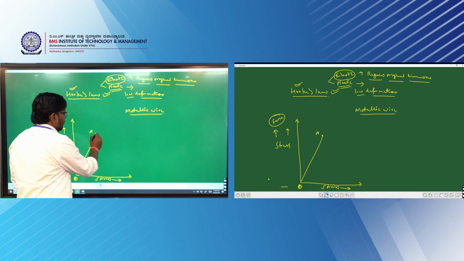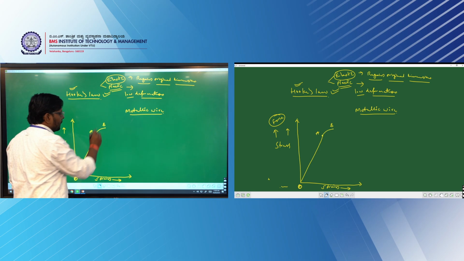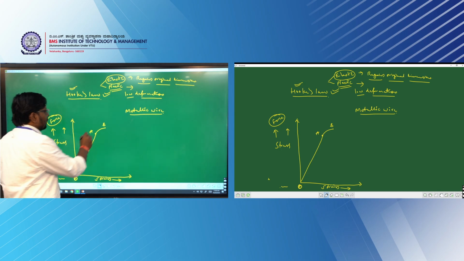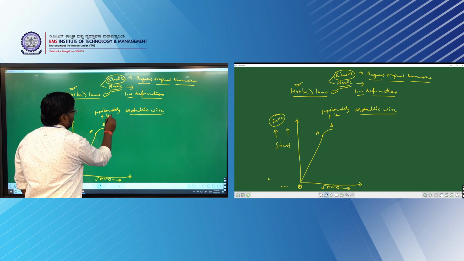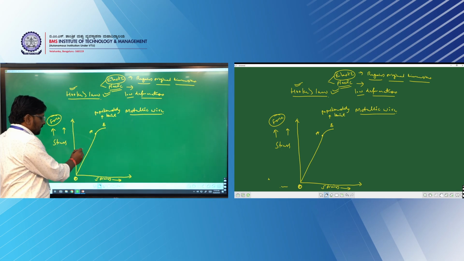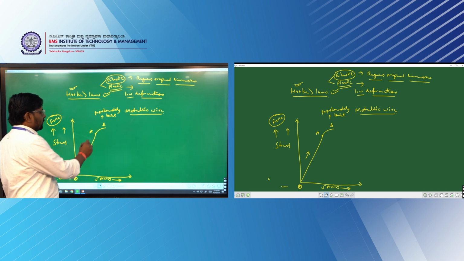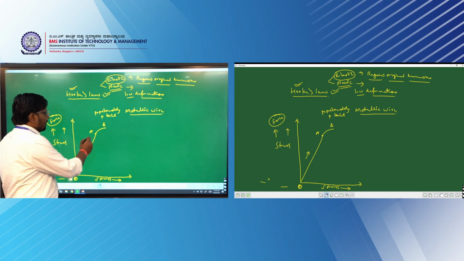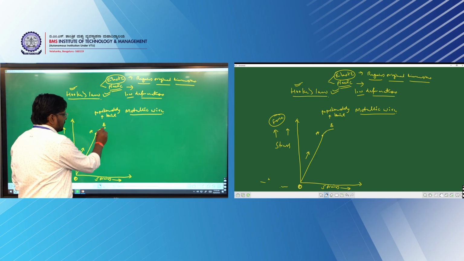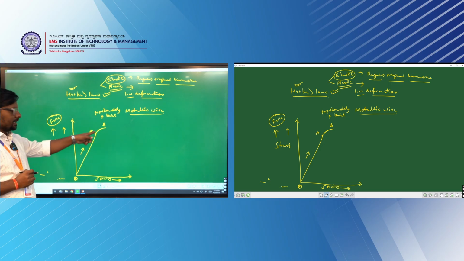So what happens after this point? How does it vary? It is not linear. I will call this point B. Point B is called the proportionality limit. Up to point A, there is a linear variation of the strain with respect to the stress. After point A, if you continue applying additional stress, the variation of the strain is like this, from point A to point B. But it is not linear, it is increasing, right?